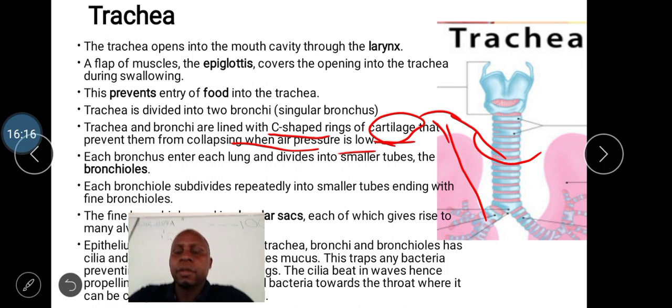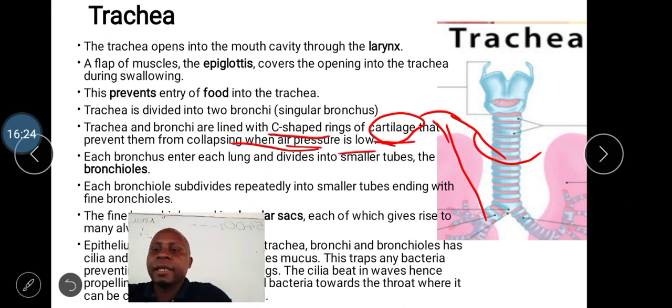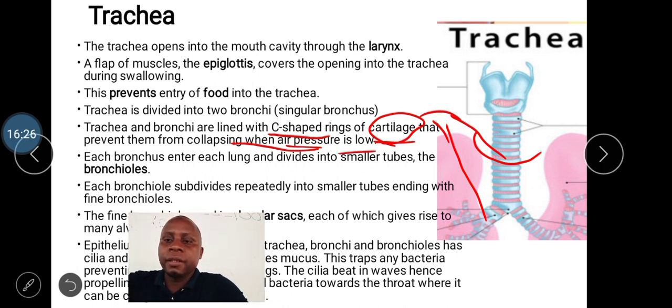So these rings of cartilage, which are C-shaped, prevent the trachea and the bronchi from collapsing.